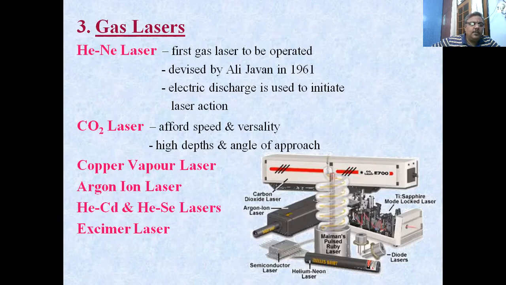The other one is the CO2 laser, the carbon dioxide laser, and it affords you speed and versatility, high depth and angle of approach. The other ones are the copper vapor laser, argon ion laser, helium silicon laser, and excimer lasers. You can see all the kinds of lasers here.